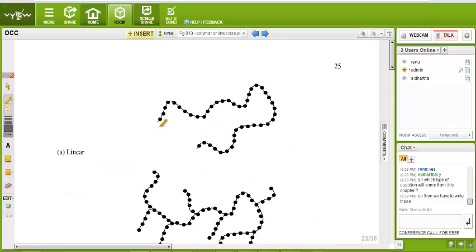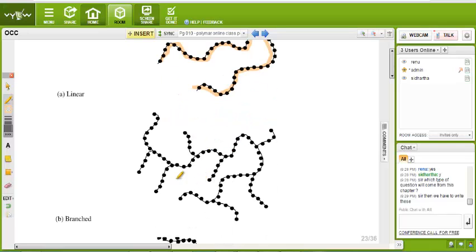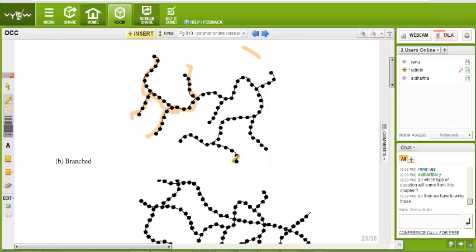See, this is the linear. That means only one chain, and all those dots are monomers. Like that way it is made. It is called the linear. Now branched. See what I show. This is the branch. One branch comes out from here, another branch comes out from here, another branch comes out. In that format also your polymer may be built.